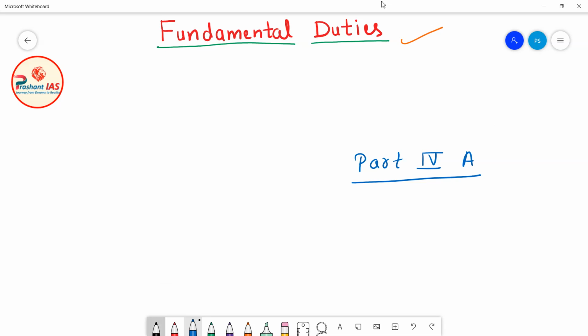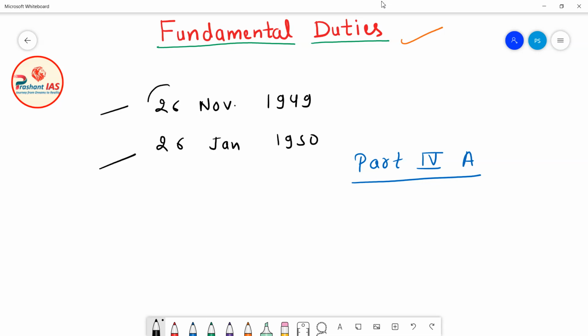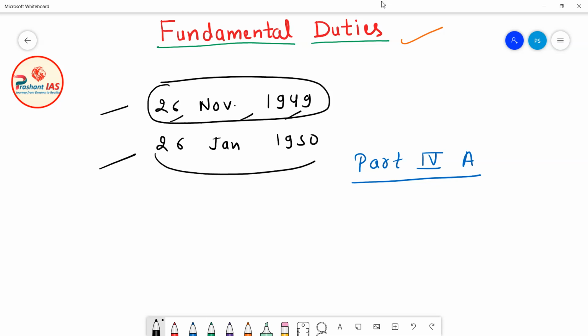In the previous classes I told you that our Constitution was enacted on 26th of November 1949 and our Constitution was enforced on 26th of January 1950. Okay, so these are two different things. The Constitution was actually enacted on 26th of November 1949, but it was enforced on 26th of January 1950.